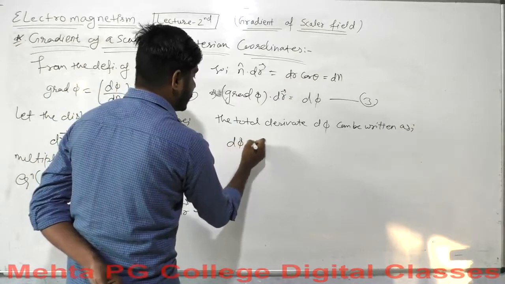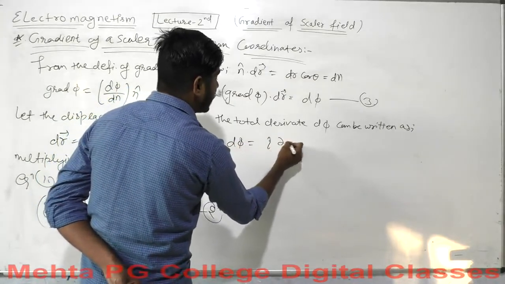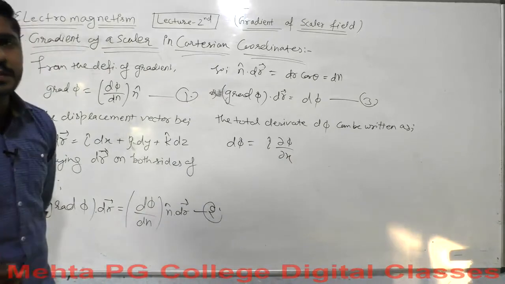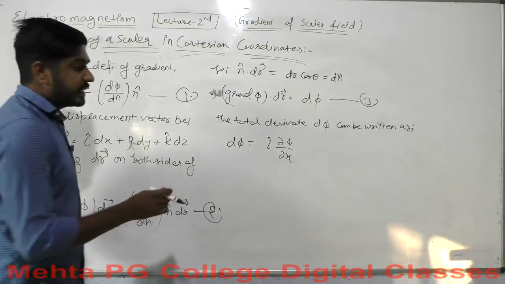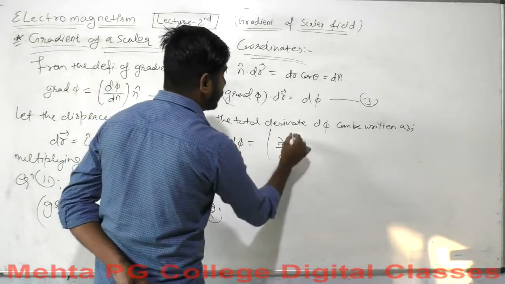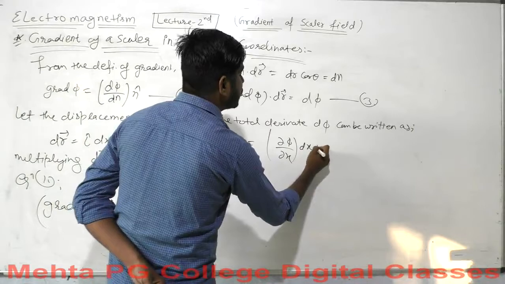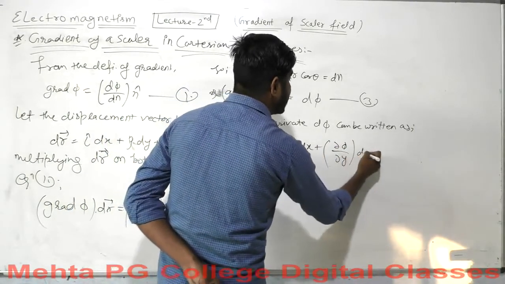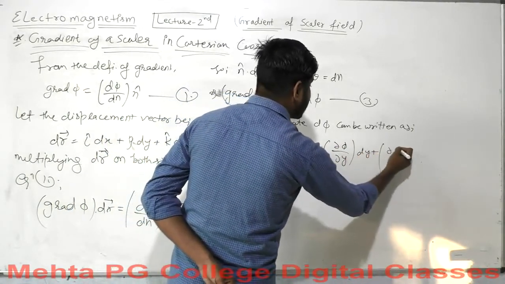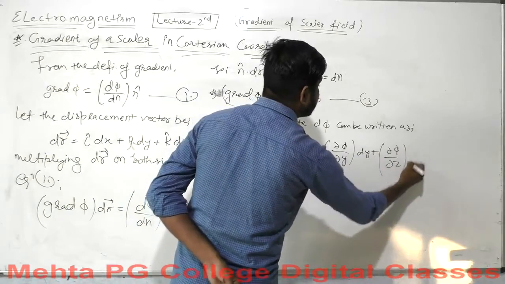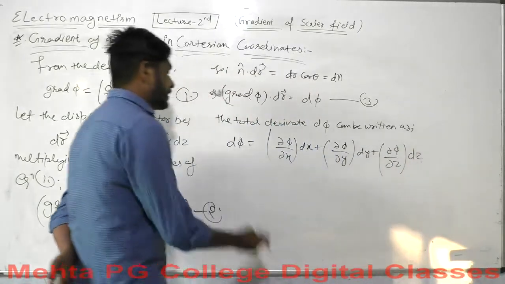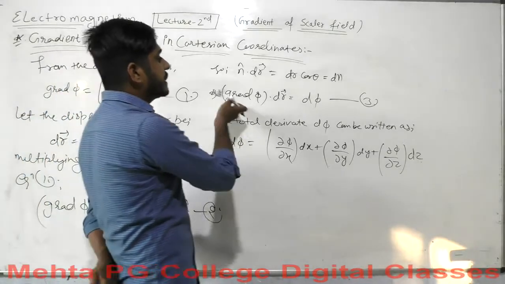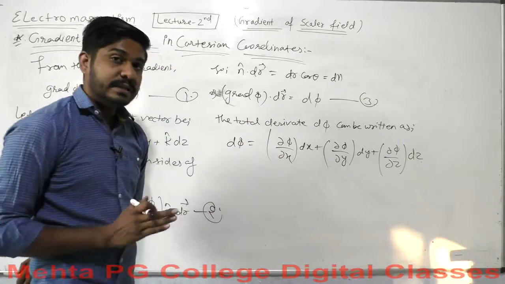So d phi will be, sorry, this is not the I cap, but it will be curly phi over curly x for dx, and curly phi over curly y for dy, and curly phi over curly z for dz. So d phi will be equal to this, and in some sense you can say that grad of phi will be equal to this.